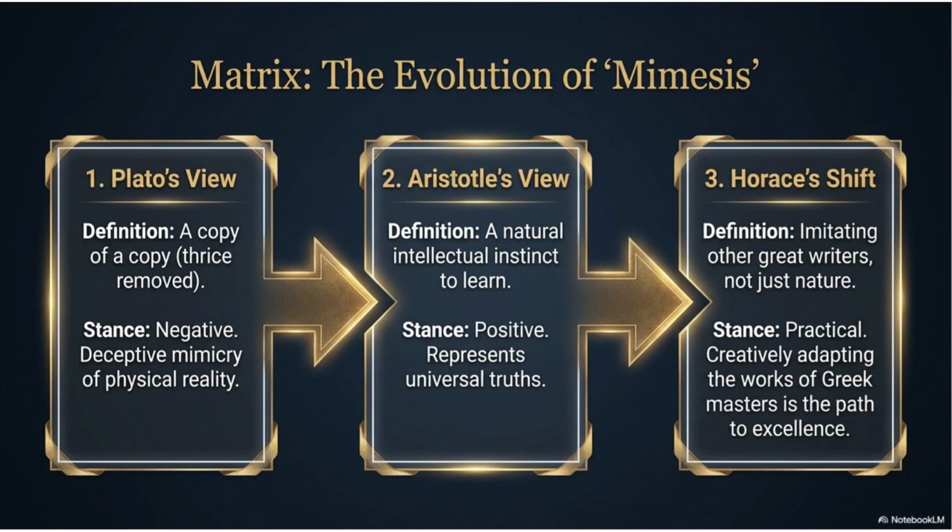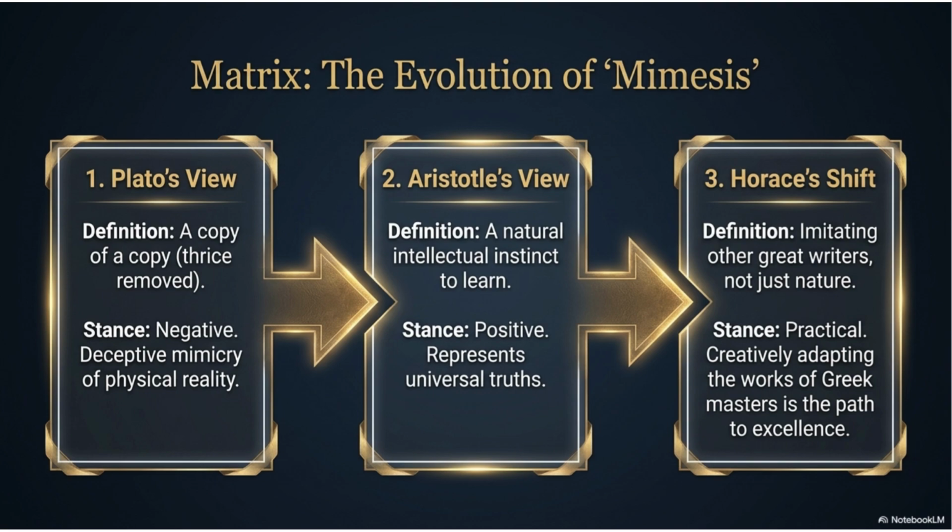The second level is our physical world. The chair we sit on, the trees we see, the houses we live in, all these are imperfect copies of the perfect forms. Now comes the third level. Suppose an artist paints the chair, or a poet describes the chair. The painting is not the real chair. It is only an image of the chair. Since the chair itself is already an imperfect copy of the perfect form, the painting becomes a copy of a copy. That is why Plato says art is far removed from truth.